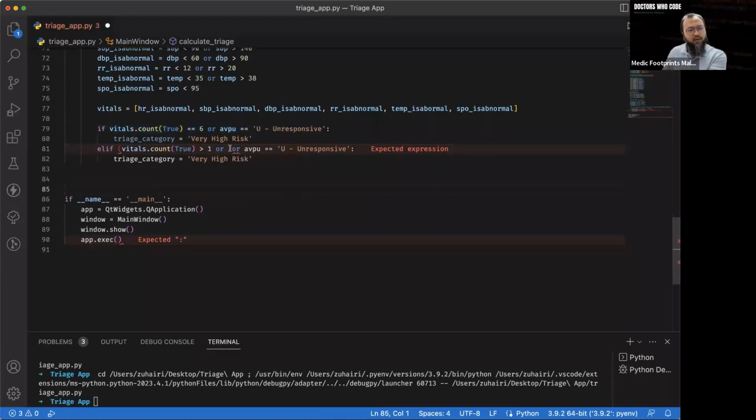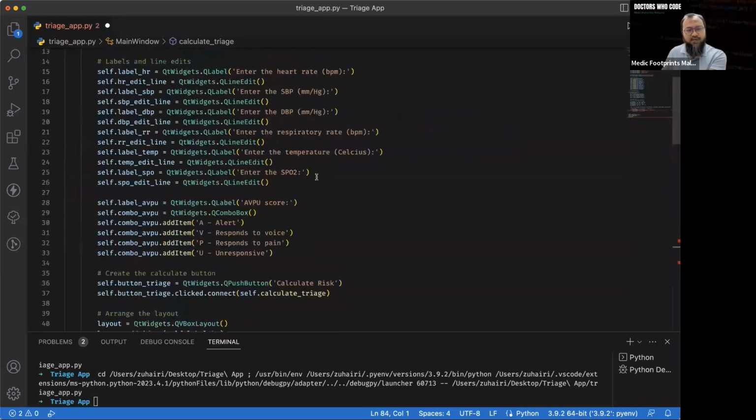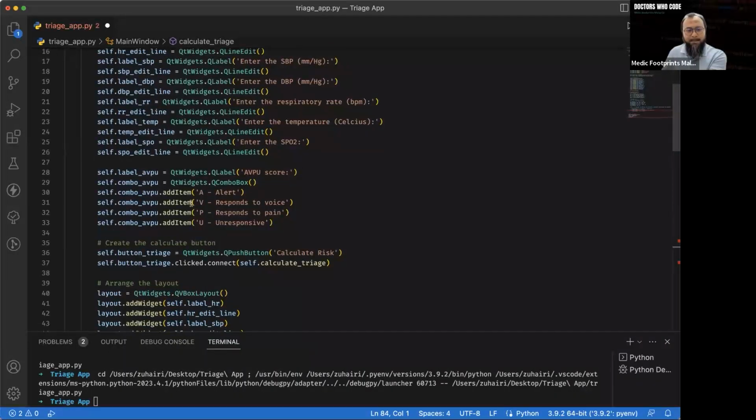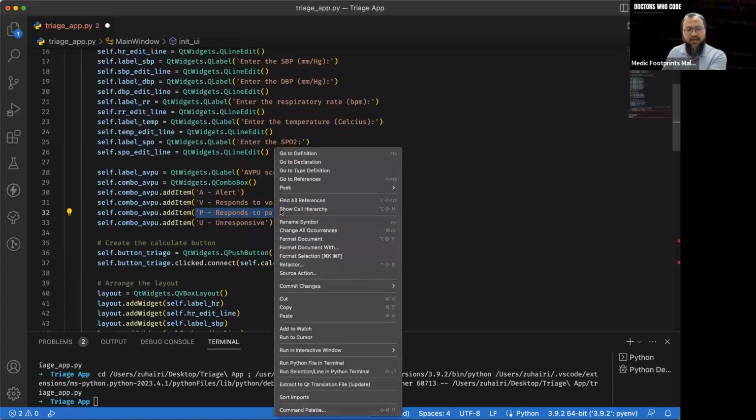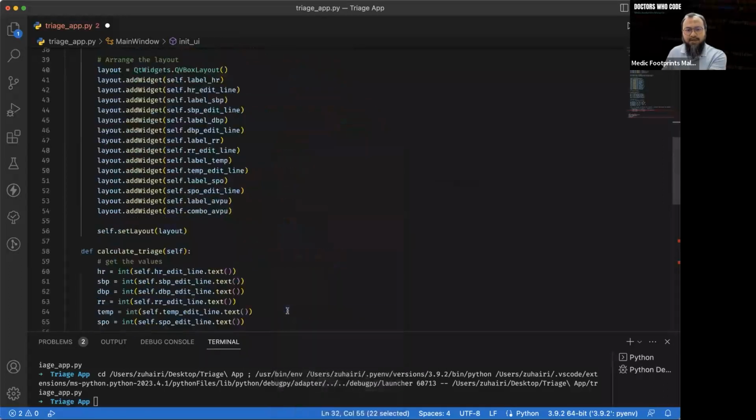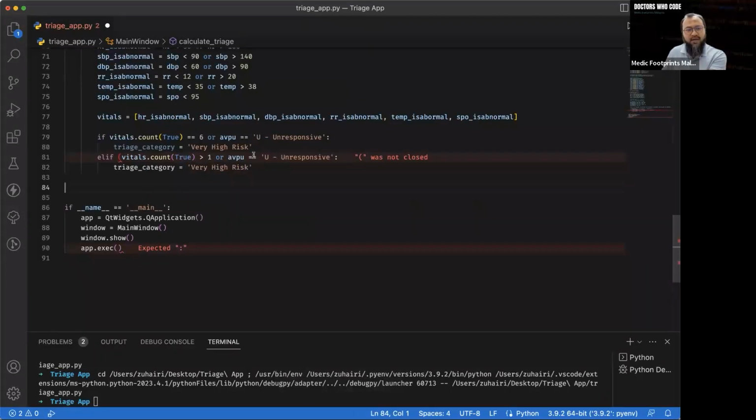So if more than one, or AVPU score is equal to this one, response to pain. Let's just copy here. All right, there we go. Response to pain, and then the category should be high risk only. Okay, only high risk. What's this? It's not closed. Oh, sorry.